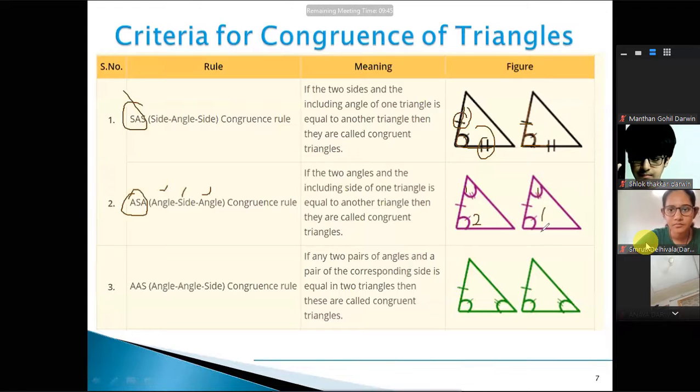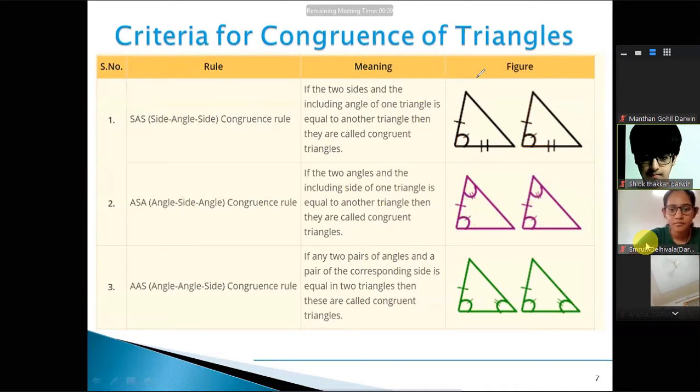Angle 1 is equal to angle 1, angle 2 is equal to angle 2, and this side which I'm highlighting by circling will be equal between these two triangles. So if two angles and the including side of one triangle are equal to the two angles and the including side of the second triangle, then the triangles will be congruent. Are we clear with the ASA rule?